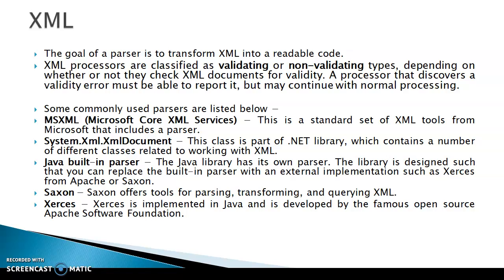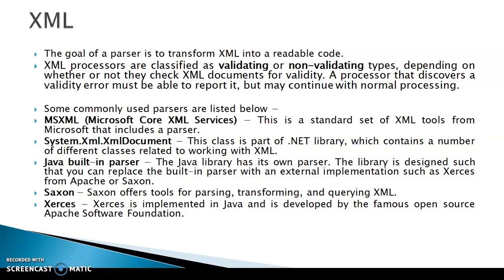Next one, the Java builder and parser. The Java library has its own parser. The library is designed such that you can replace the builder and parser with an external implementation such as Xerces from Apache or Saxon. Without Apache or Saxon, we can't implement Java with XML documents. Next one, Saxon.